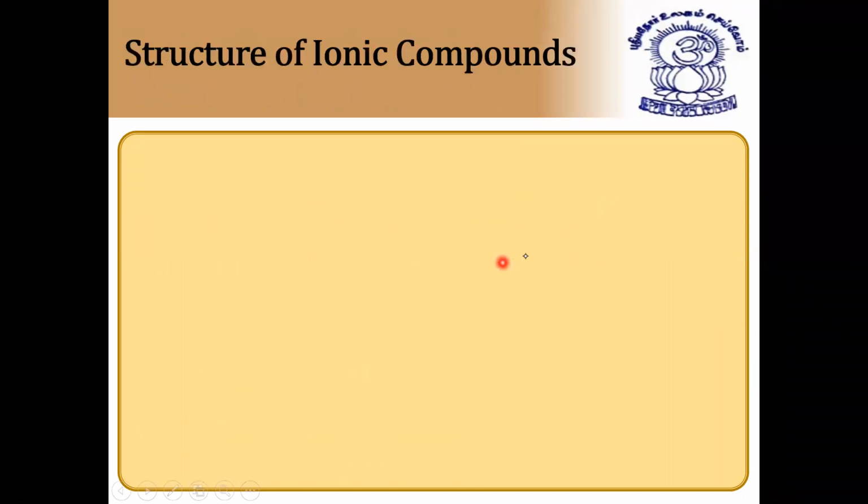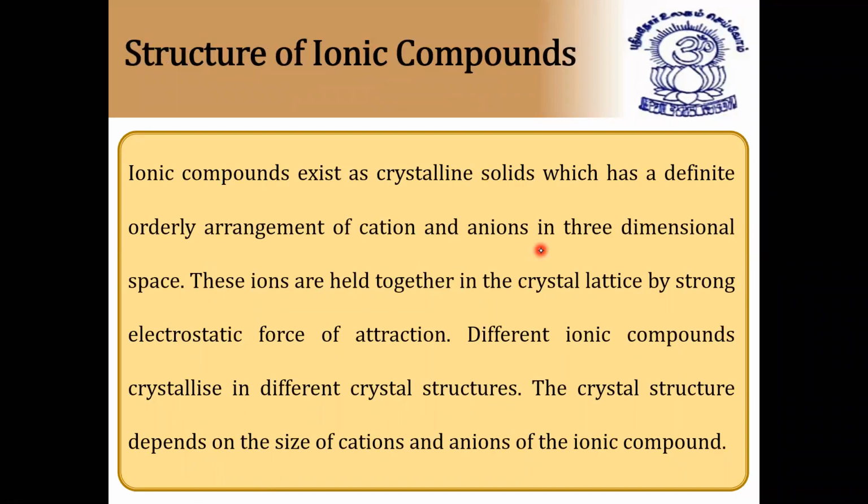Next, we have structure of ionic compounds. We have already discussed the favorable conditions of ionic bonds. Now we will discuss the structures of ionic compounds. Ionic compounds exist as crystalline solids, which have a definite orderly arrangement of cations and anions in a three-dimensional space lattice.